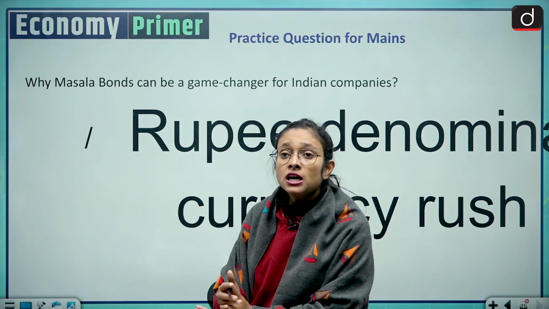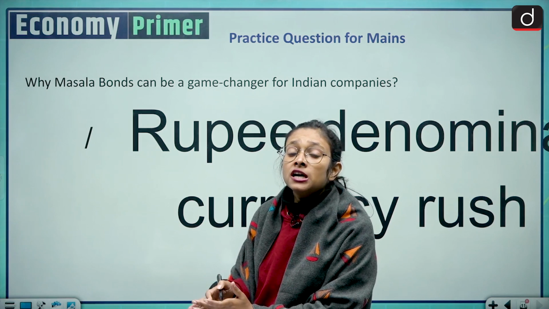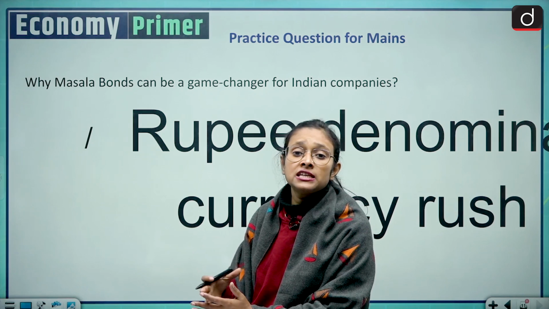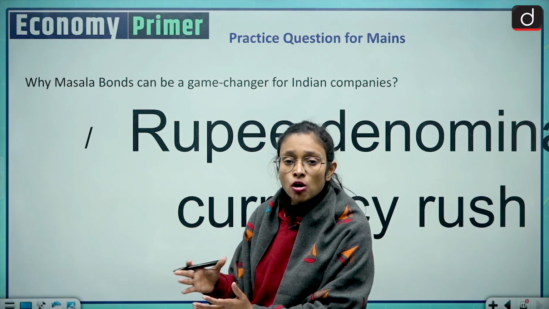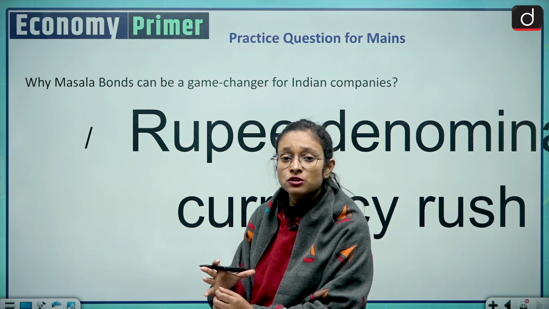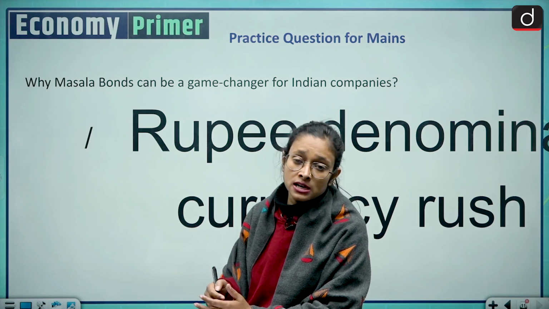On the other hand, in the last decade we have seen that India has attracted more FDI than any other country. So all these factors make this particular situation very viable for issuing masala bonds.